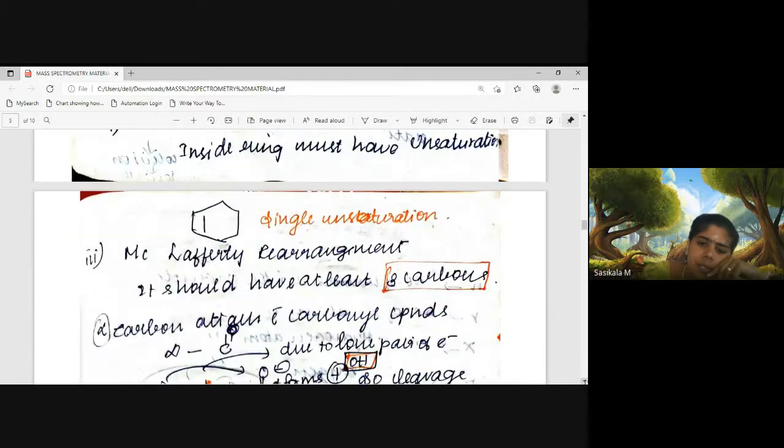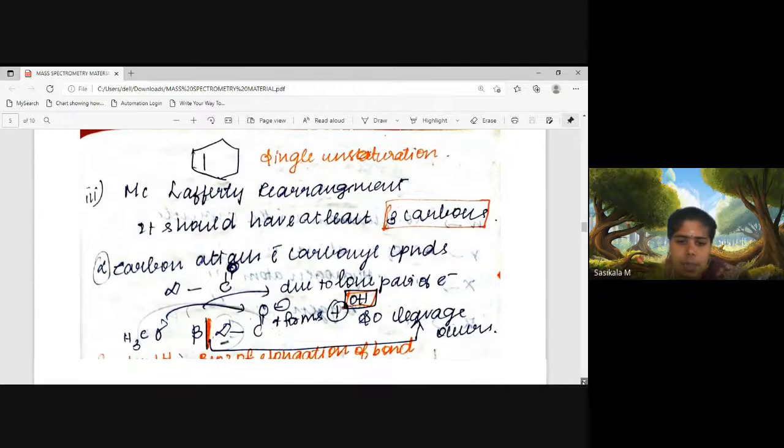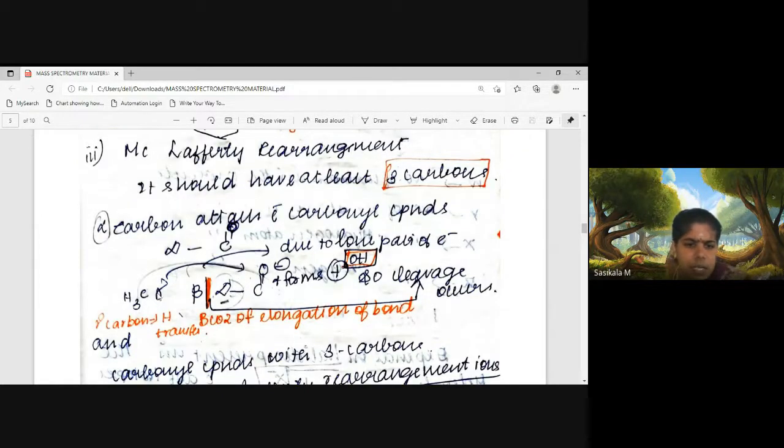Just refer to the textbook for the complete chemical reaction of each fragmentation pattern. In McLafferty rearrangement, it should have at least 3 carbons, that is alpha, beta, and gamma carbon, as we have already discussed, with a carbonyl functional group.